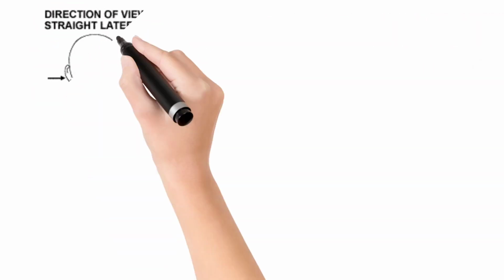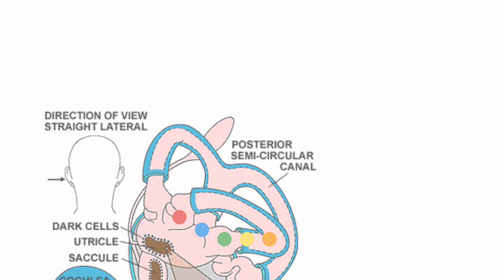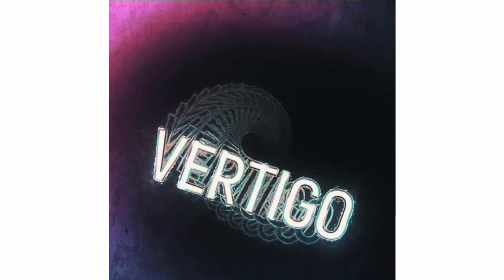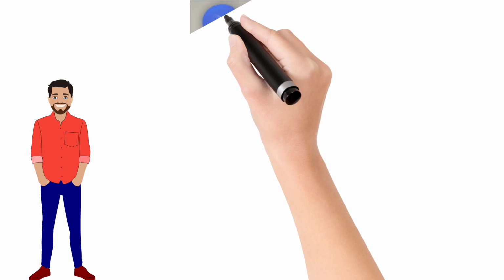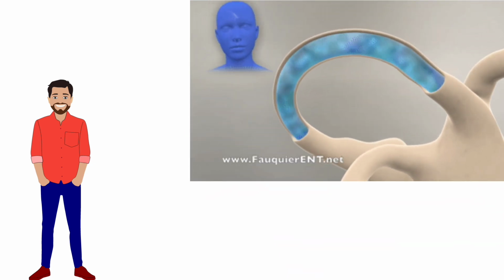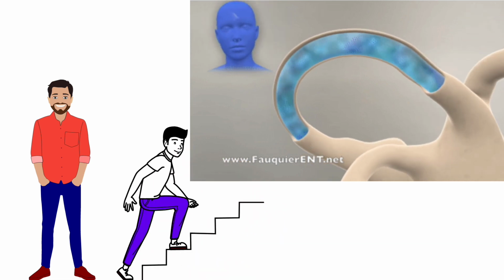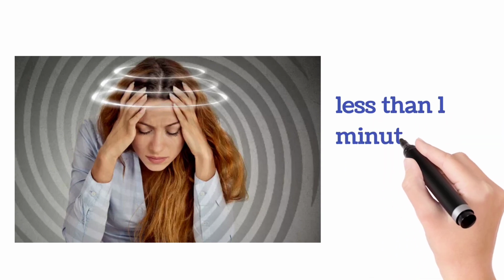As already mentioned, calcium carbonate crystals are seen in otolithic organs like the utricle and saccule. But because of certain conditions, these crystals may be displaced into the semicircular canals, resulting in vertigo. The symptoms in BPPV are very peculiar, that is, positional. If we are still, there is no problem. But if it is triggered by movement, meaning if we turn our head suddenly, or suddenly lie down or walk, the vertigo will be seen. The vertigo in BPPV lasts less than 1 minute, and it may recur for up to several weeks also.